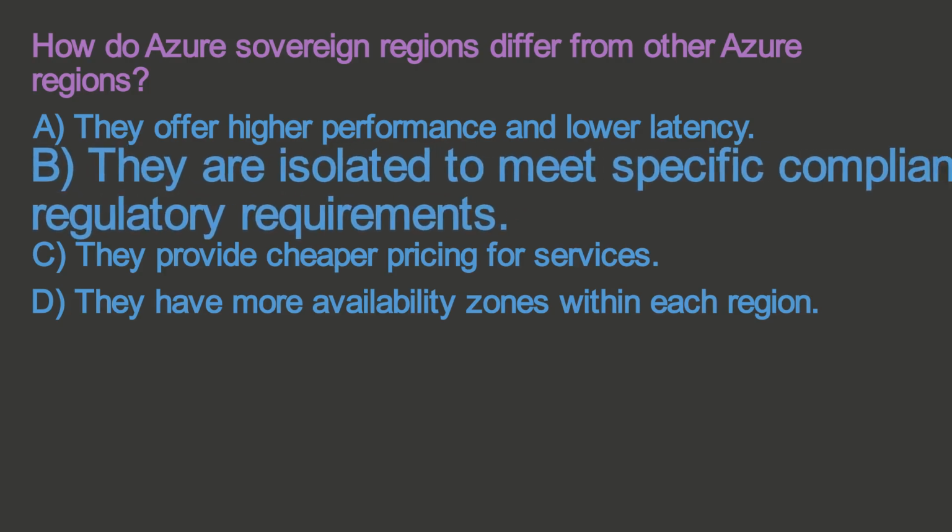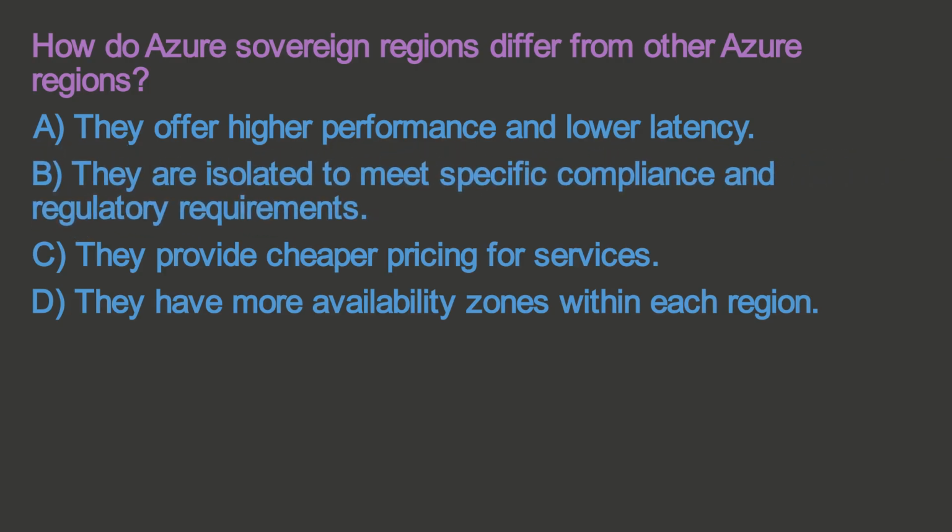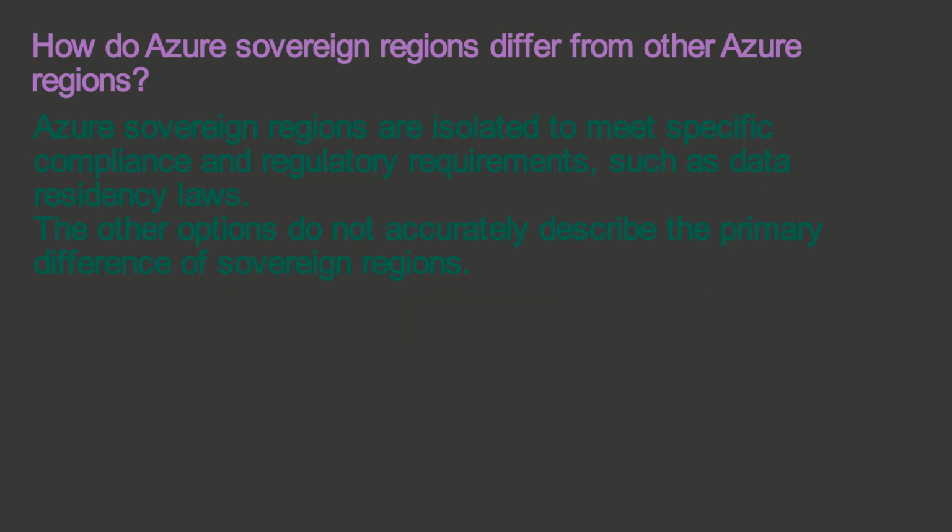The correct answer is B. They are isolated to meet specific compliance and regulatory requirements. Azure sovereign regions are isolated to meet specific compliance and regulatory requirements, such as data residency laws. The other options do not accurately describe the primary difference of sovereign regions.